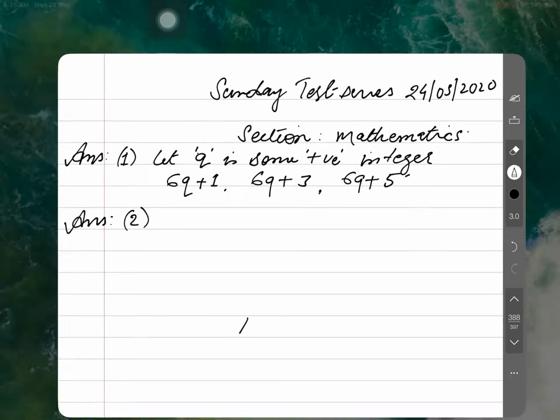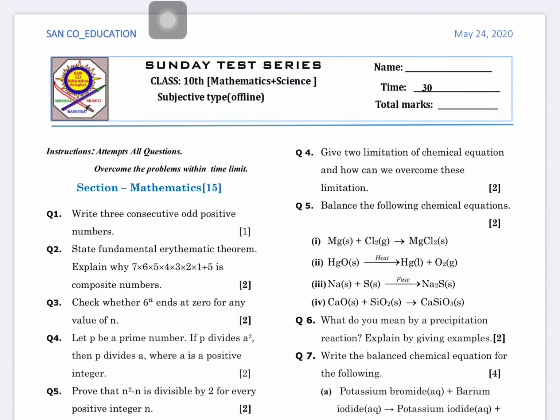Solution number next. What is the question? Question is: state the fundamental theorem of arithmetic. Okay, the spelling is wrong here. State the fundamental theorem of arithmetic. Explain why this is a composite. So can you state the fundamental theorem of arithmetic? What is it? Every composite number can be expressed as a product of its prime factors, and this factorization is unique.